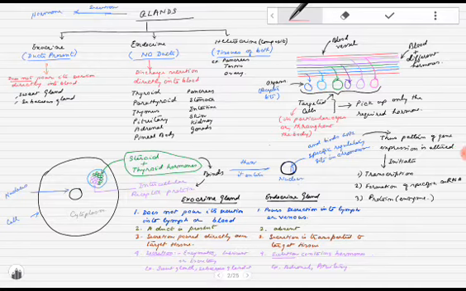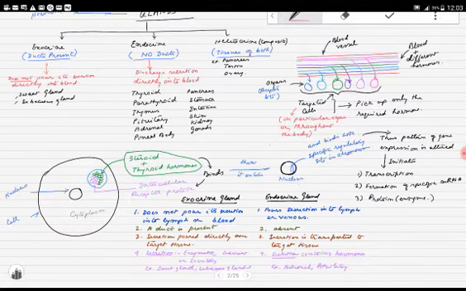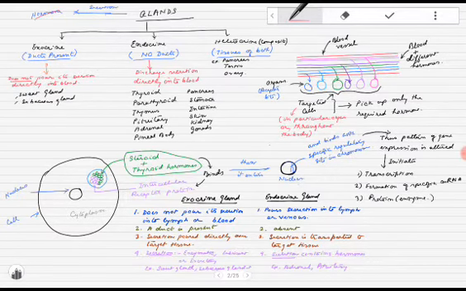Now the secretion of the glands, we know, is called hormones. This secretion takes place through glands.